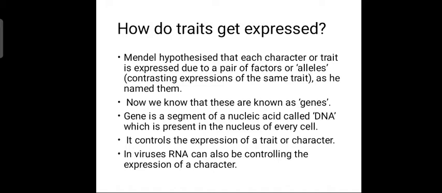In each and every cell there is a nucleus, inside the nucleus there are chromosomes, and inside the chromosome there is DNA. This DNA is coded with genes, and that is nothing but the gene. In simple words, a gene is a segment of DNA.